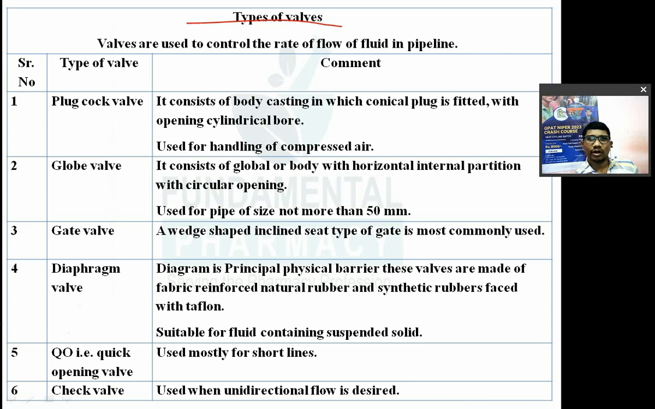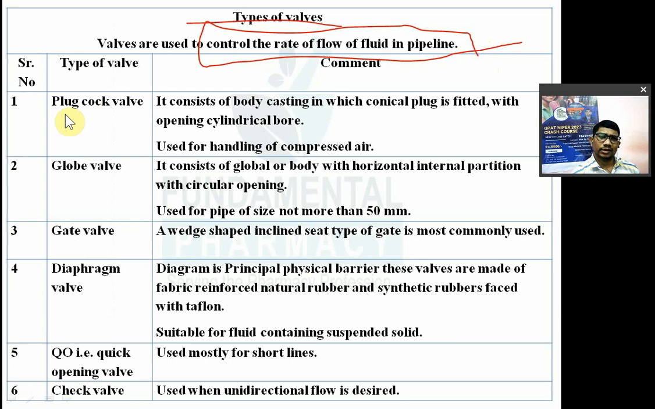Now what is meant by a valve? Valves are nothing but devices, tools for controlling the flow rate in the pipeline. They are the means through which you can control the rate of flow of any fluid, right?